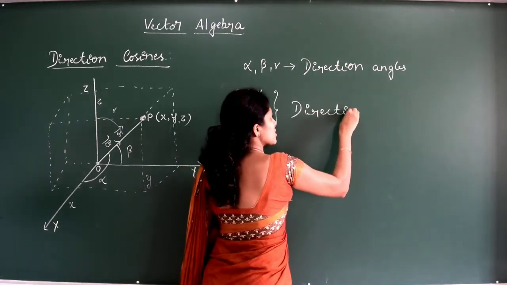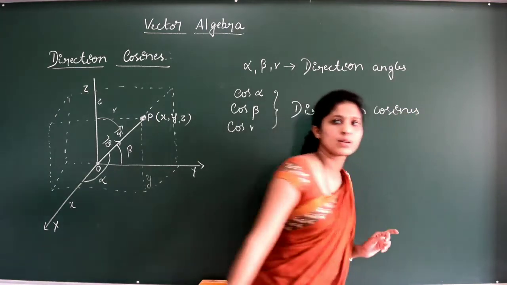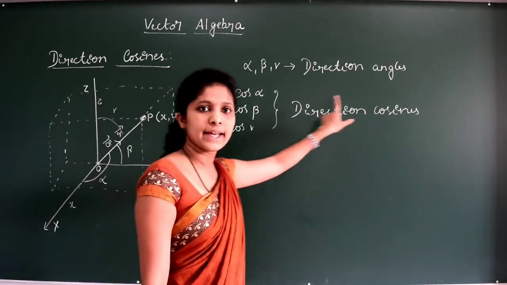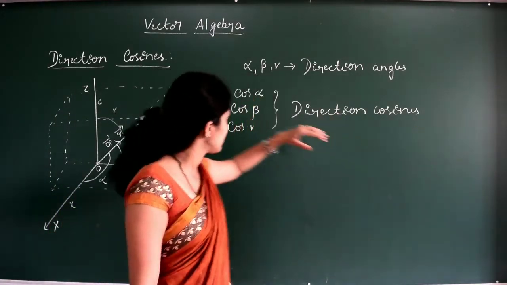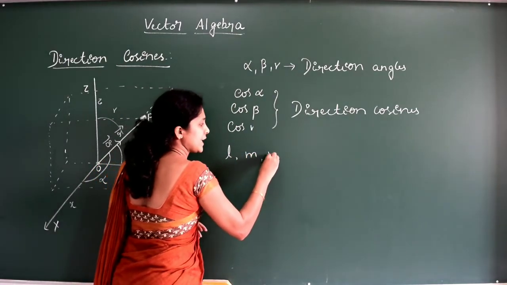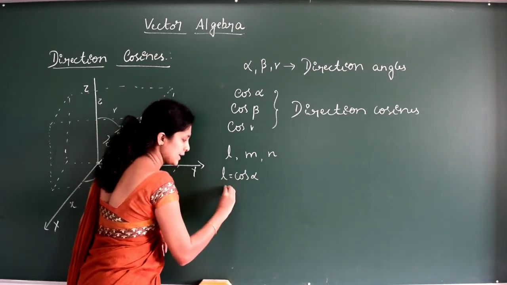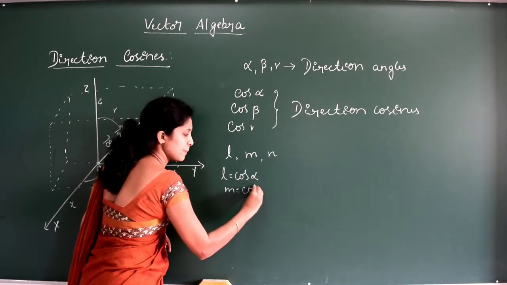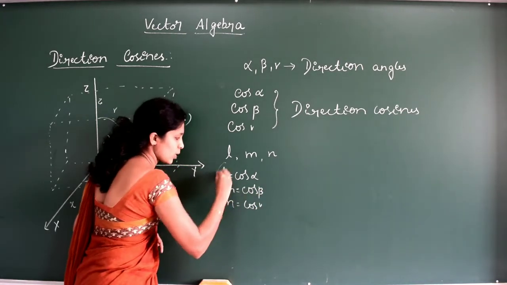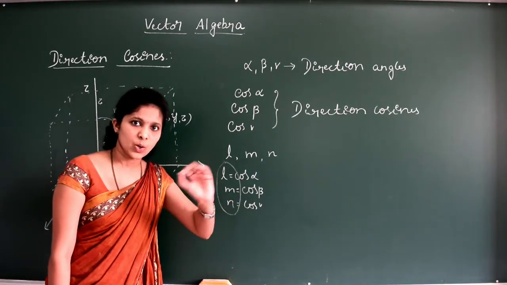Direction cosines. Here the angles alpha, beta, gamma are called the direction angles, and the cosines of these angles are called the direction cosines. Remember this, and these are represented by L, M, and N. That is, L is equal to cos alpha, M is equal to cos beta, and N is equal to cos gamma. These are called the direction cosines. L, M, N are called the direction cosines.